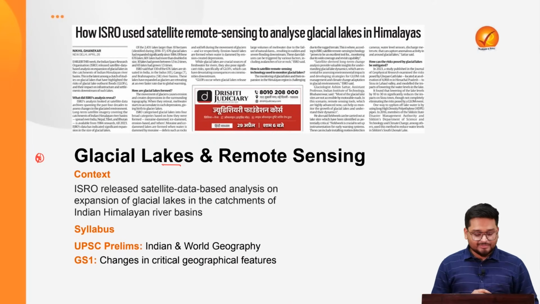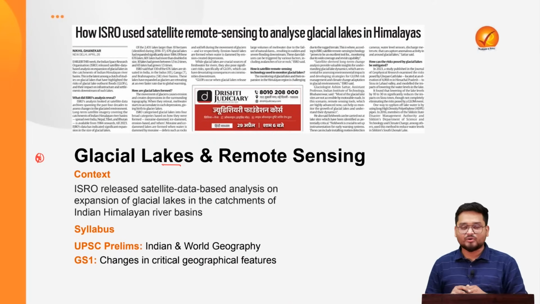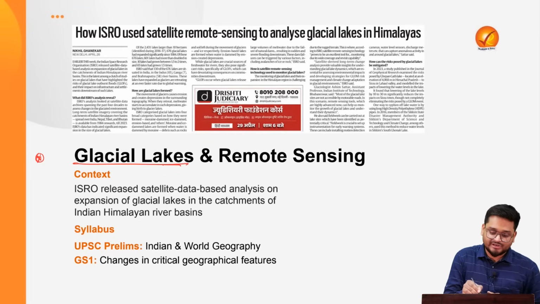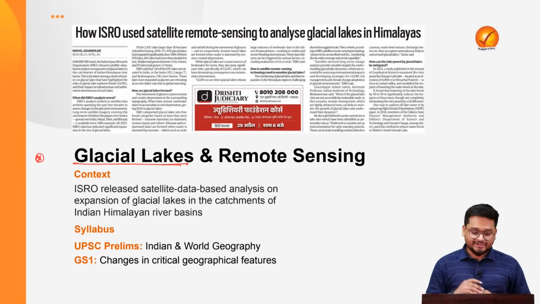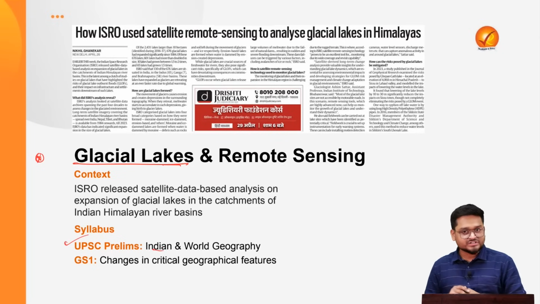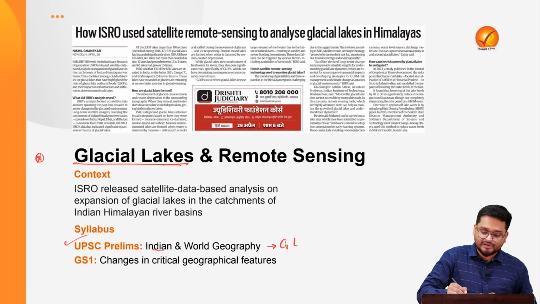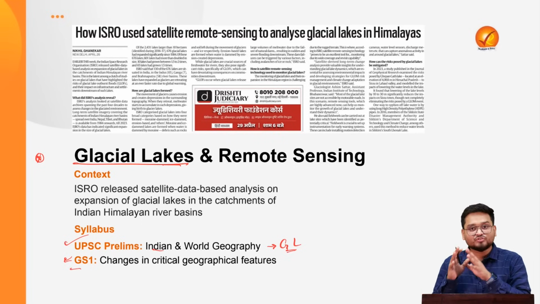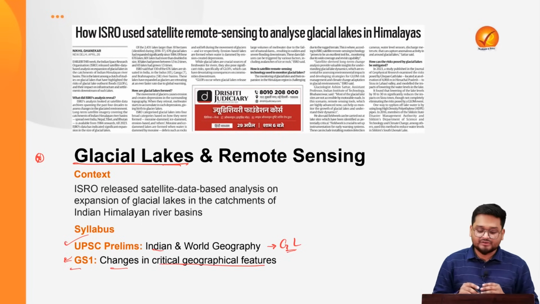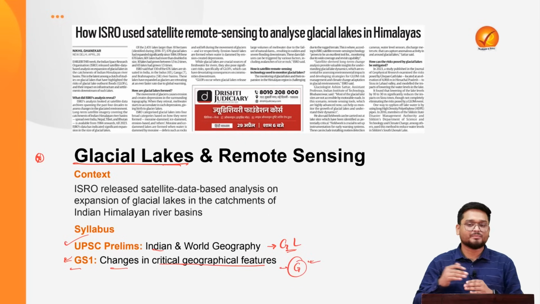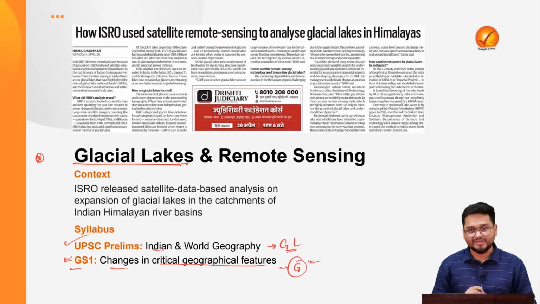In the next article, we'll be looking at the recent data from the ISRO, and only the most important data from the same, on the glacial lakes of the country. And here, this is a very important topic for your prelims with reference to Indian and world geography, particularly the glacial landforms we'll be discussing briefly here. Next, in GS3, we also look into the various changes in critical geographical features, where glaciers have been a very important and recurring topic for the UPSC in the PYQs, mains.